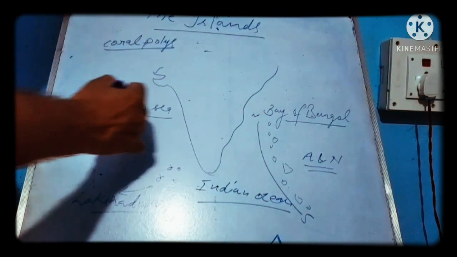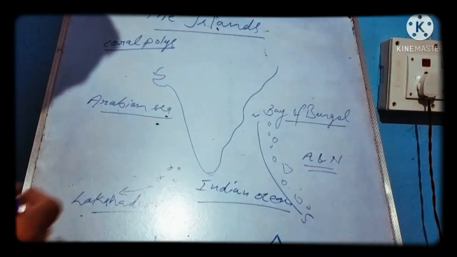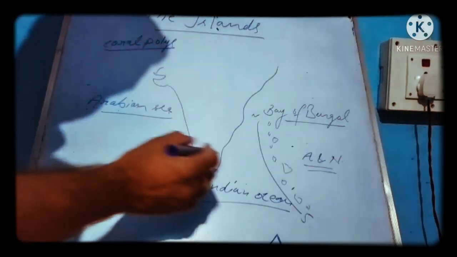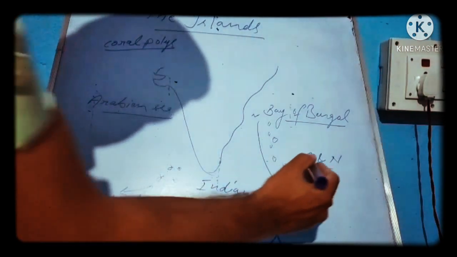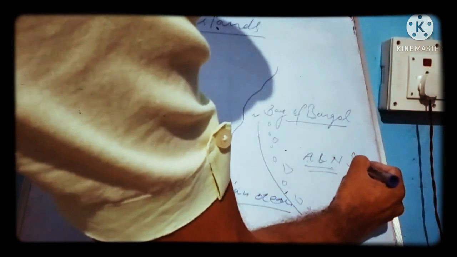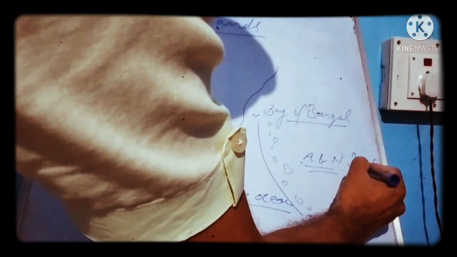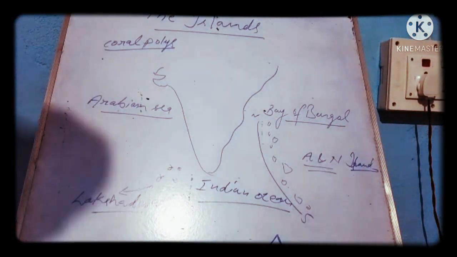Arabian Sea and Bay of Bengal both are part of the Indian Ocean. One group of islands lies in the Bay of Bengal, which is known as the Andaman and Nicobar Islands, the A and N Islands. Andaman and Nicobar Islands. It is clear?